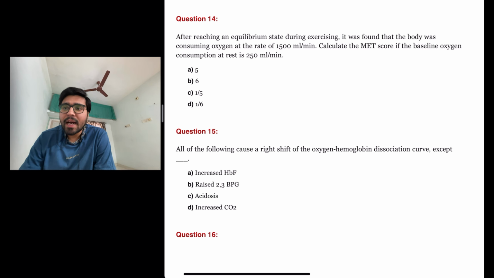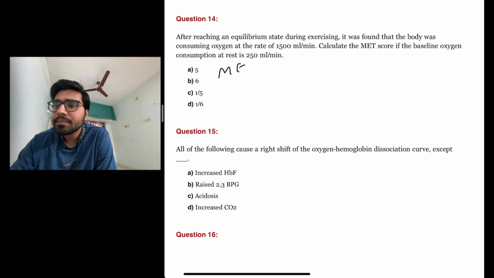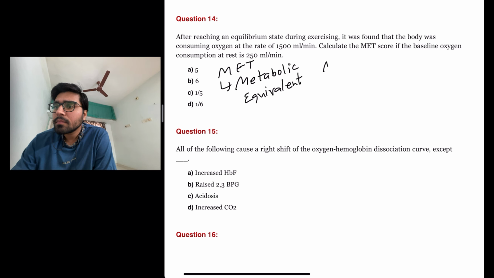The next question is: after reaching an equilibrium state during exercising, it was found that the body was consuming oxygen at the rate of 1500 milliliter per minute. Calculate the MET score if the baseline oxygen consumption at rest is 250 milliliter per minute. MET is actually metabolic equivalent.